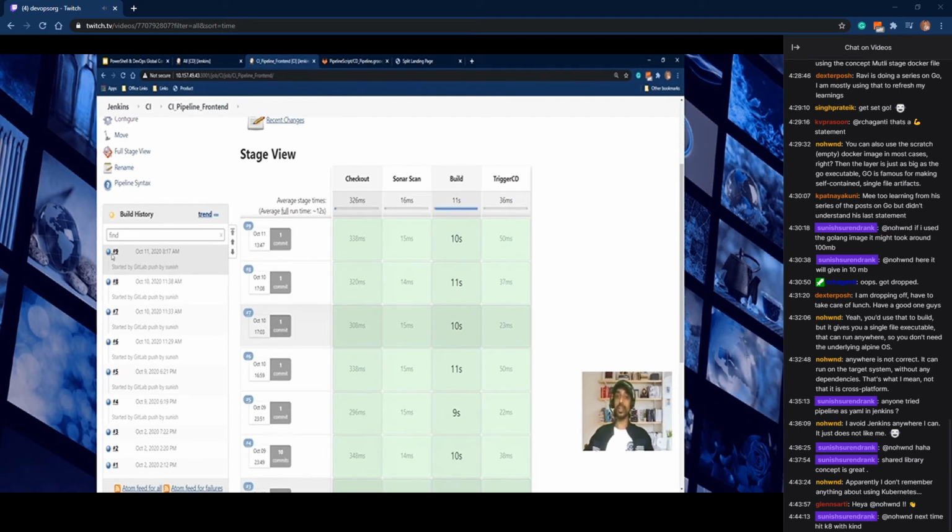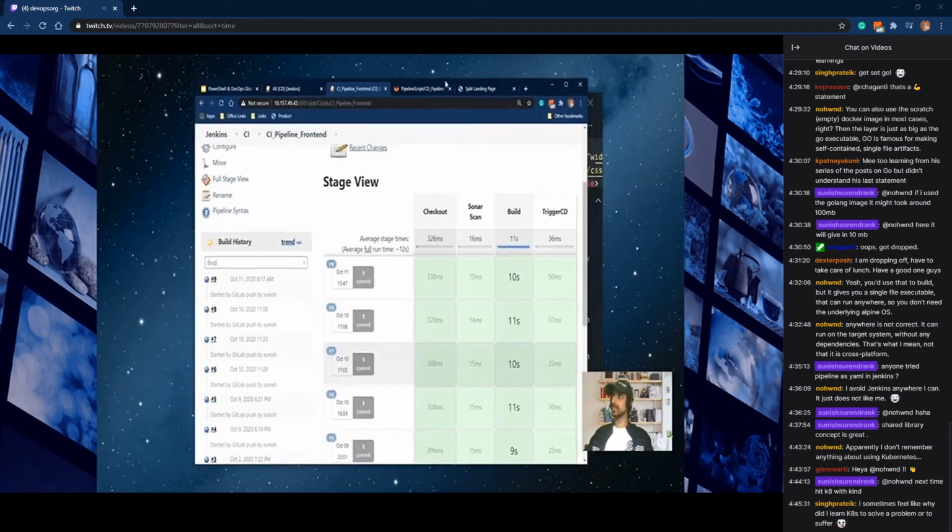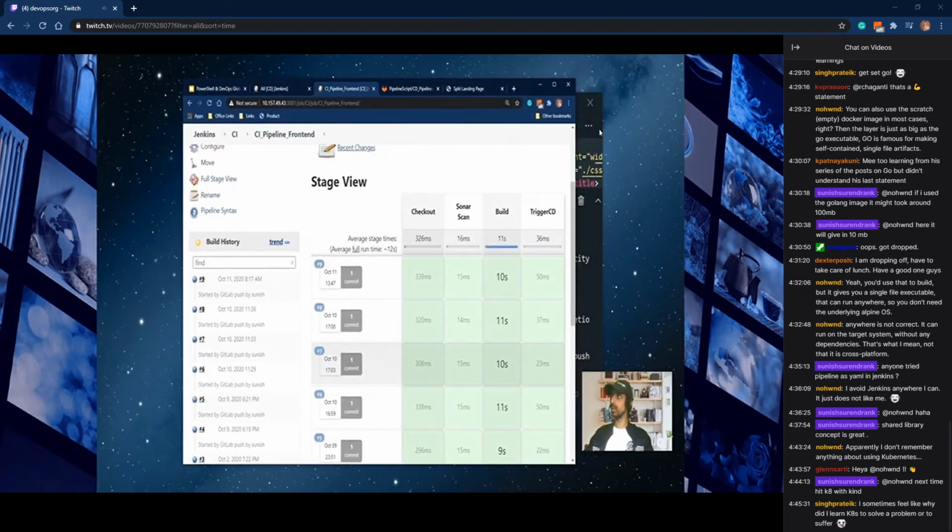So the next new build will be number 10, and we are using this logic, we are taking the tag name from the build number. So here the tag created will be v10, and then the v10 should be deployed into the Kubernetes cluster. So let's do the check-in now.